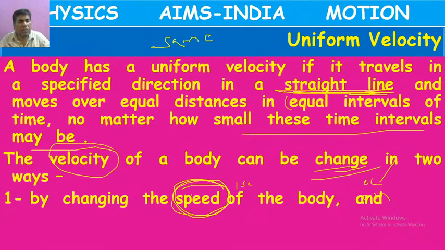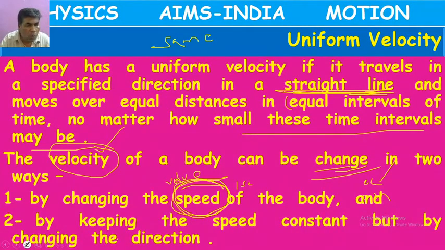When the speed of the bus increases, what we can tell? The velocity also changes. If the value of the speed changes, automatically velocity also changes. That is the first type. What is the second type? The speed is constant, but the bus is changing direction.